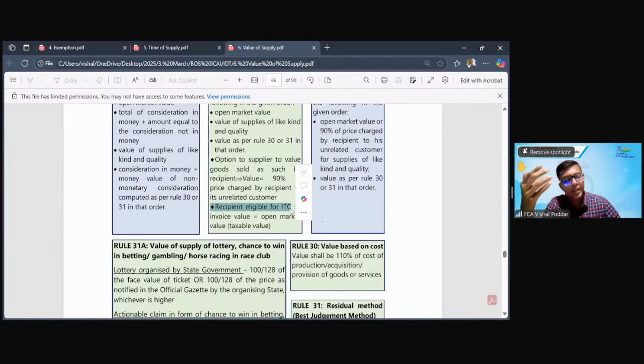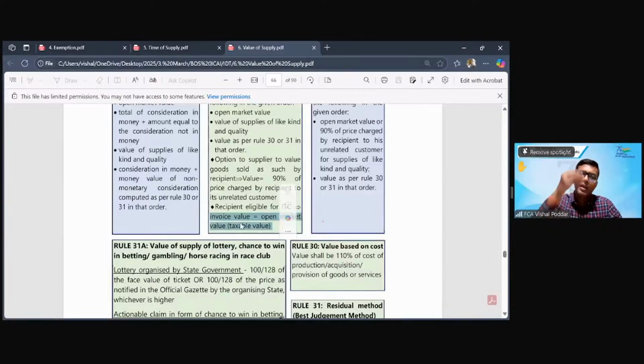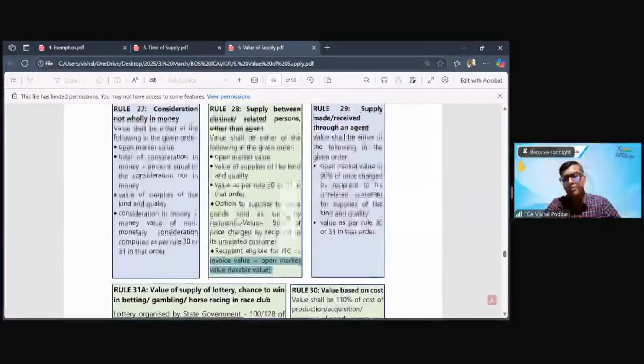So whatever my related party does, it is liable to pay tax, and when it is liable to pay tax, it is also eligible for ITC. Now, if my related party is eligible for ITC, then whatever price I charge will be accepted as open market value. In short, even if I charge 1 rupee, that will be accepted and become the taxable value. This is a very unique point relating to related party transactions.